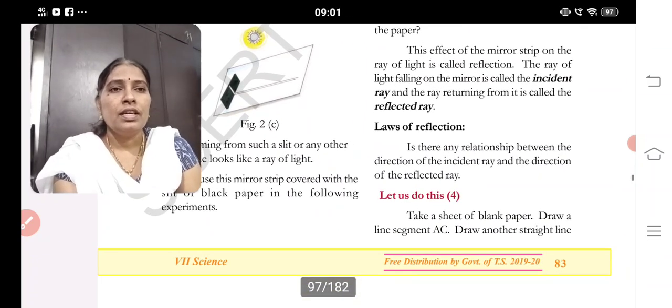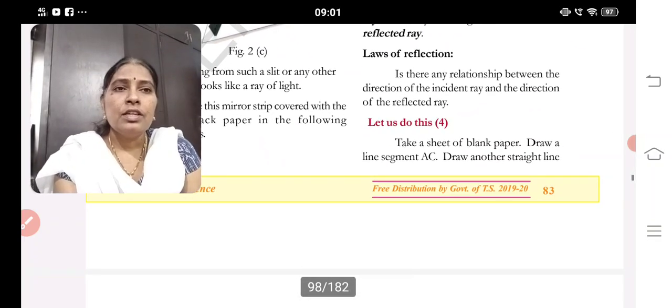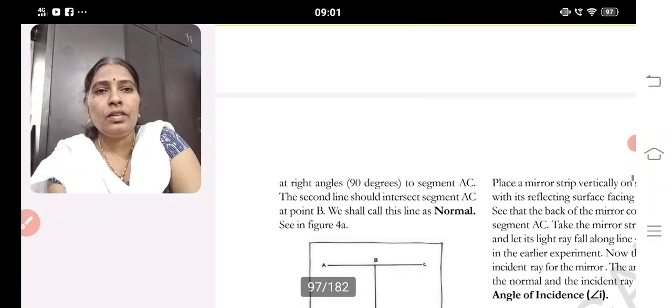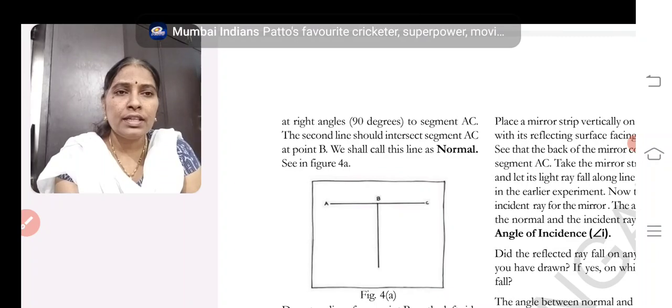Laws of reflection. Is there any relation between the direction of the incident ray and the direction of the reflected ray? Let us do this. Take a sheet of white paper and draw a line segment AC. Draw another straight line at a right angle, 90 degrees, to segment AC. Spread a white paper on the table, draw a line segment AC and mark 90 degrees at the center. The second line intersects segment AC at a point B.